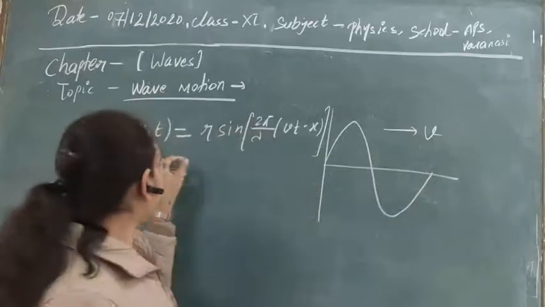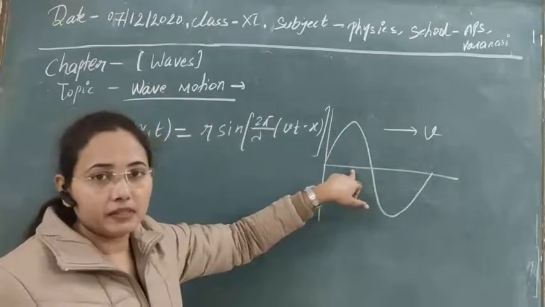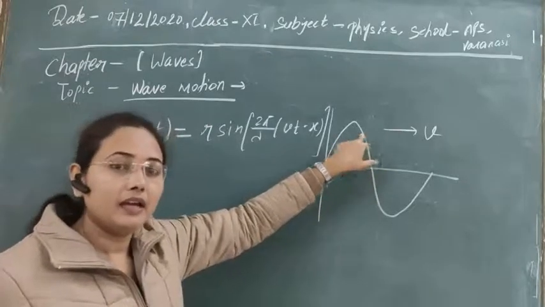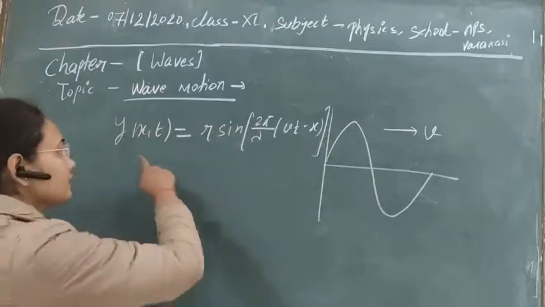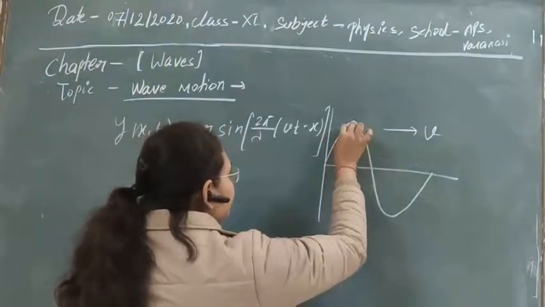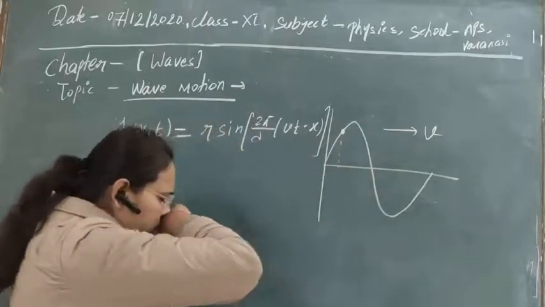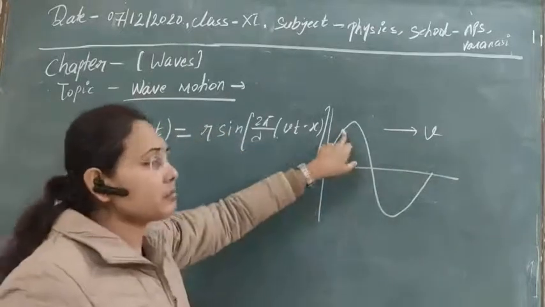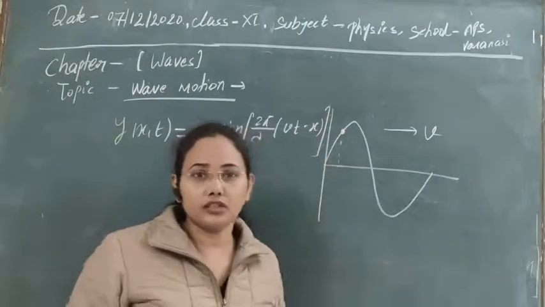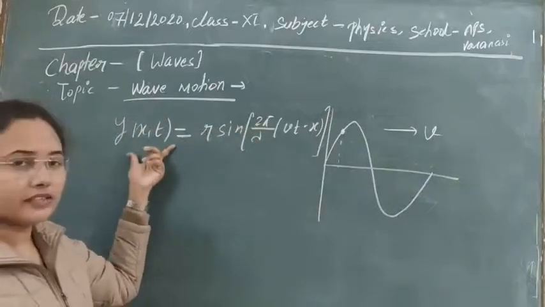So for a particular time, the rate of change of displacement will give you the velocity of that particle at which we are taking this displacement. Suppose we take the displacement y, then the velocity with which that particle is oscillating can be given by simply the derivative of this equation.